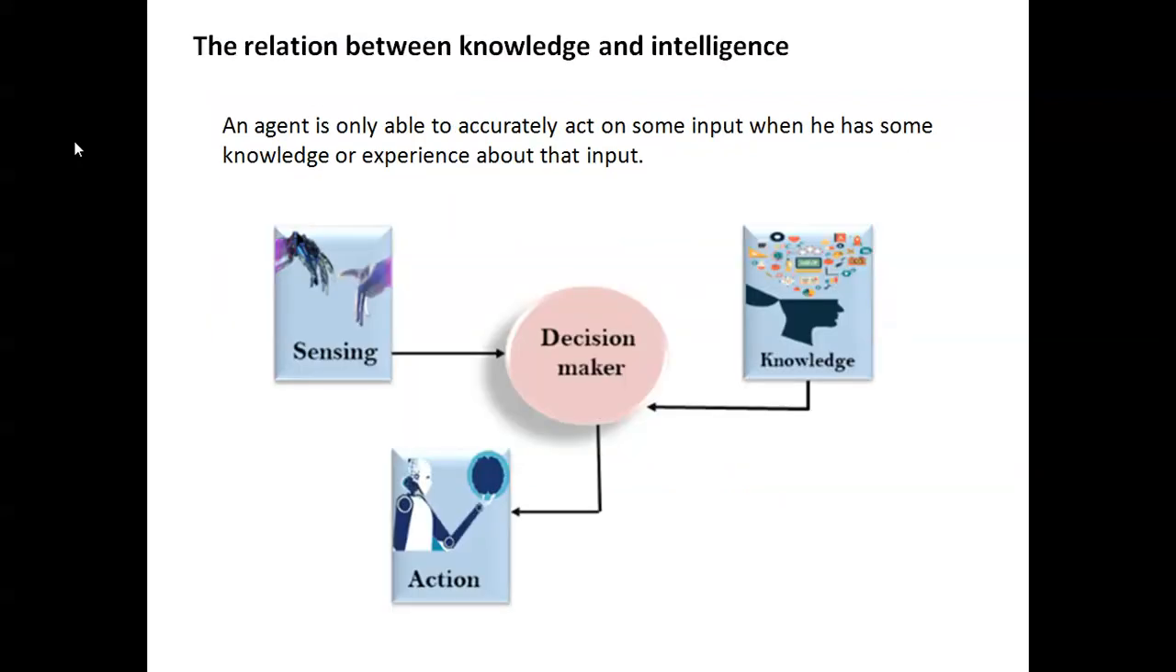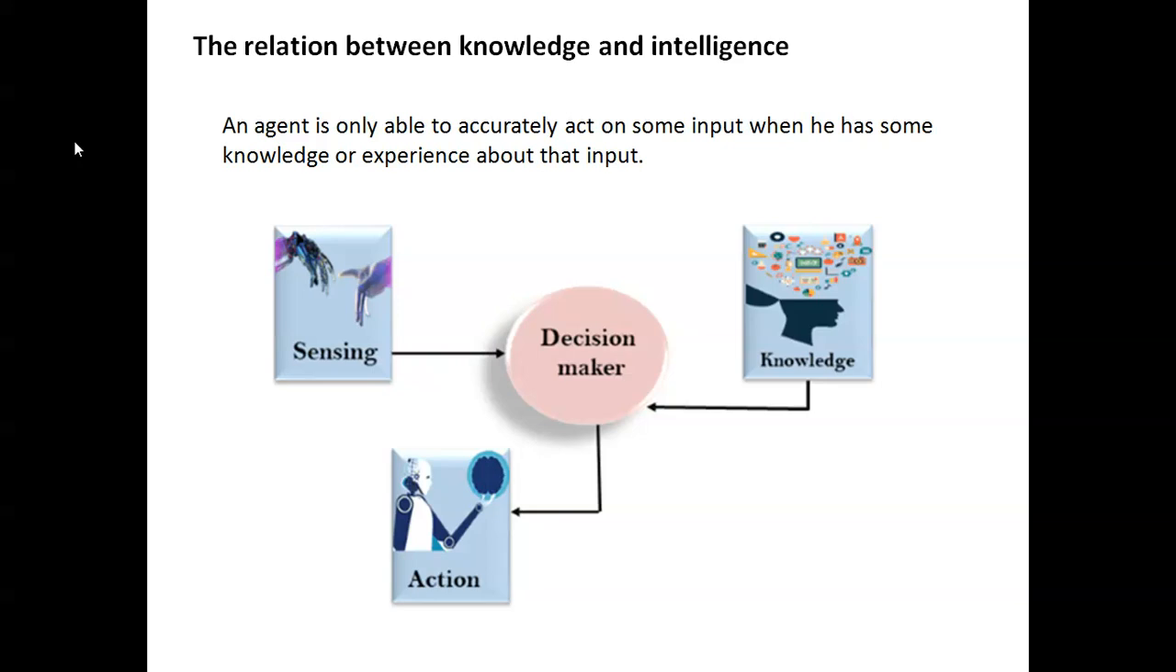So, relation between knowledge and intelligence. Sensing, knowledge and action. An agent is only able to act accurately on some input when it has some knowledge or experience about that input. Agents can accurately act on some inputs if they have knowledge and experience about that input. That means they have already faced that kind of experience.